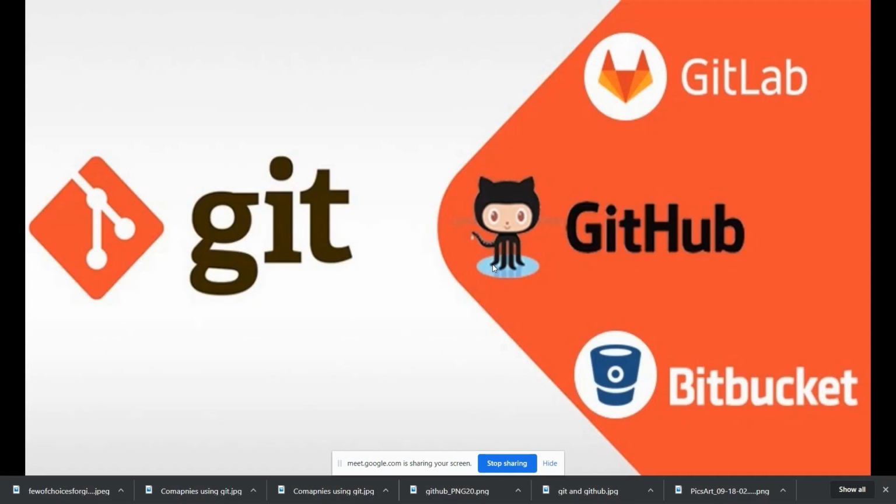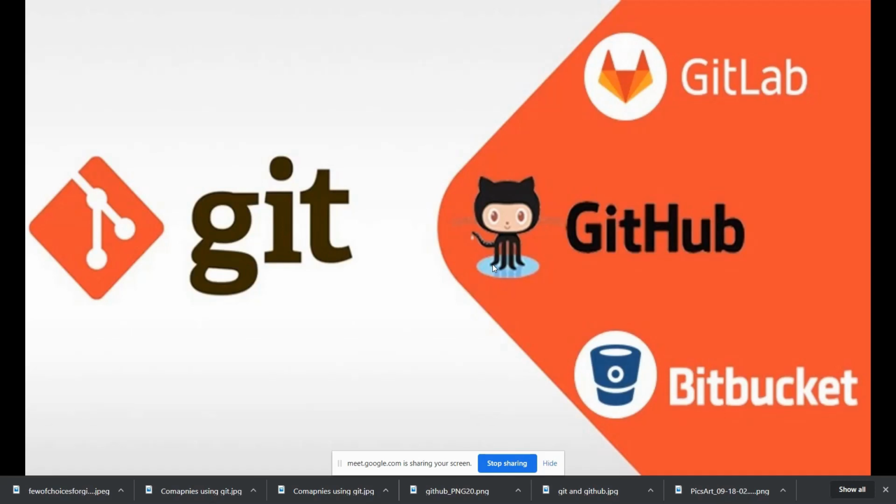Okay. So with Git, you have a certain amount of choices of the centralized cloud that we were talking about. You have GitLab, you have GitHub, and you have Bitbucket.